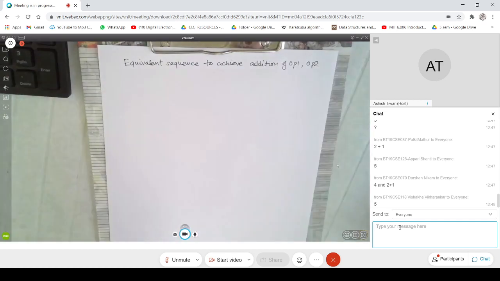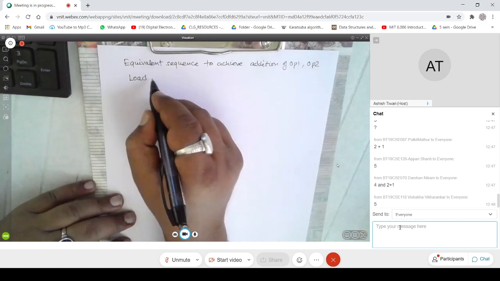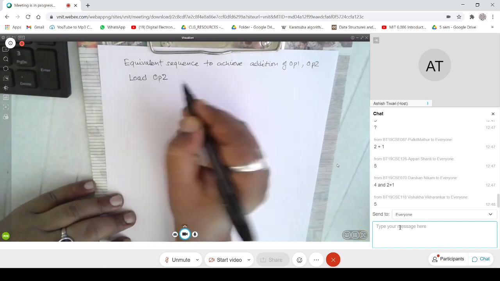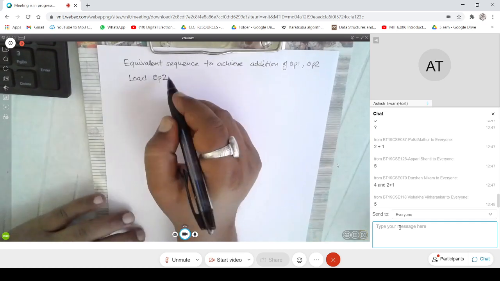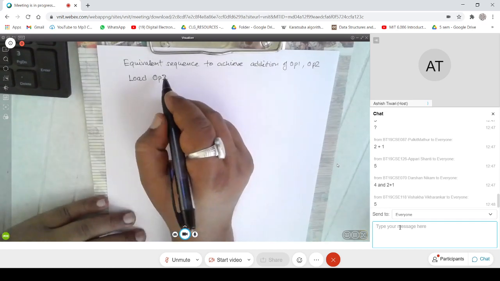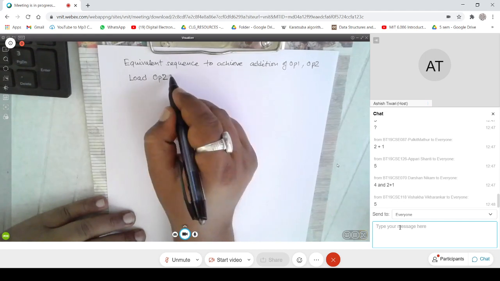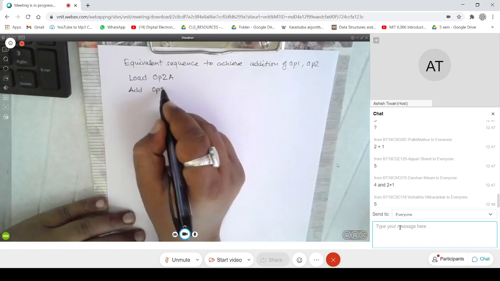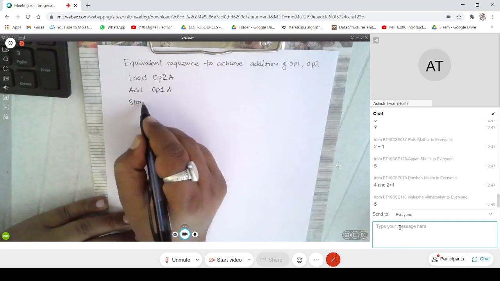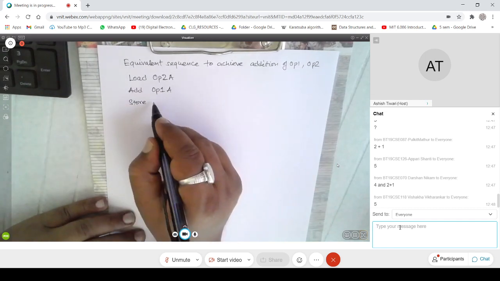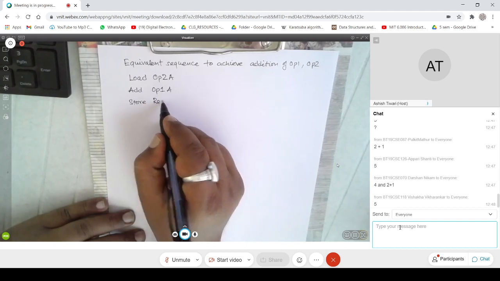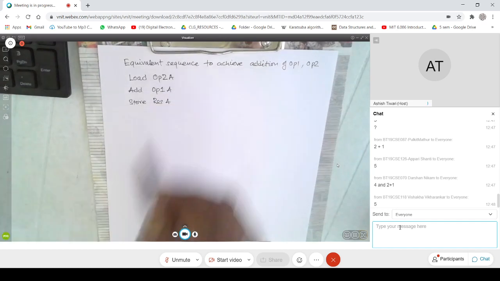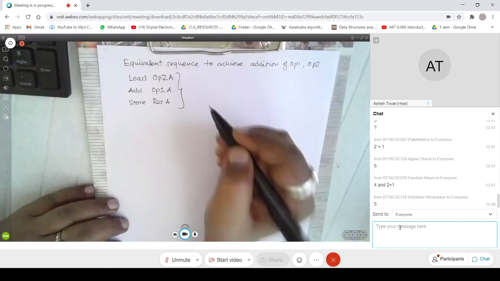So I can write it as load operand 2. Yeah, so this is the entire sequence.